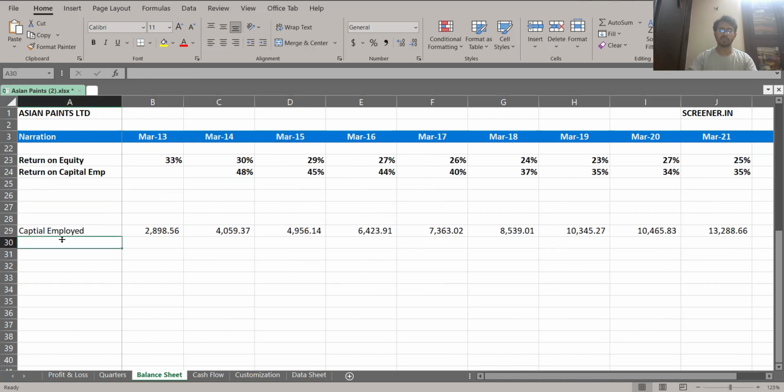The next item, it is not that you have to calculate it, but we have to bring this information, which is PAT, or we can say profit after tax. If you're not understanding this calculation, do not worry. We are going to do the same calculation for one more company.